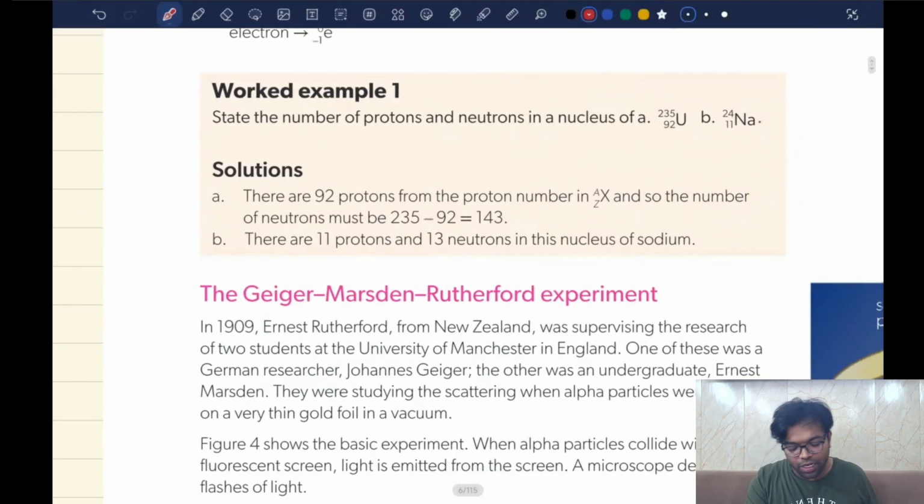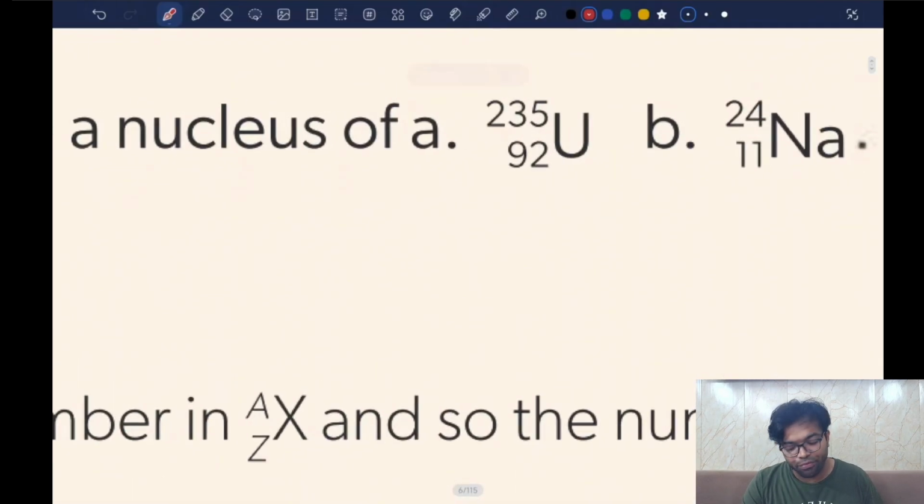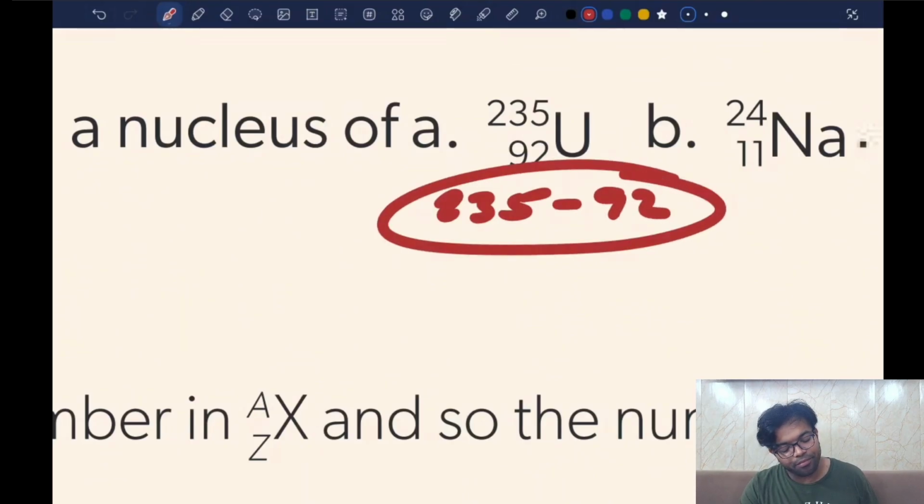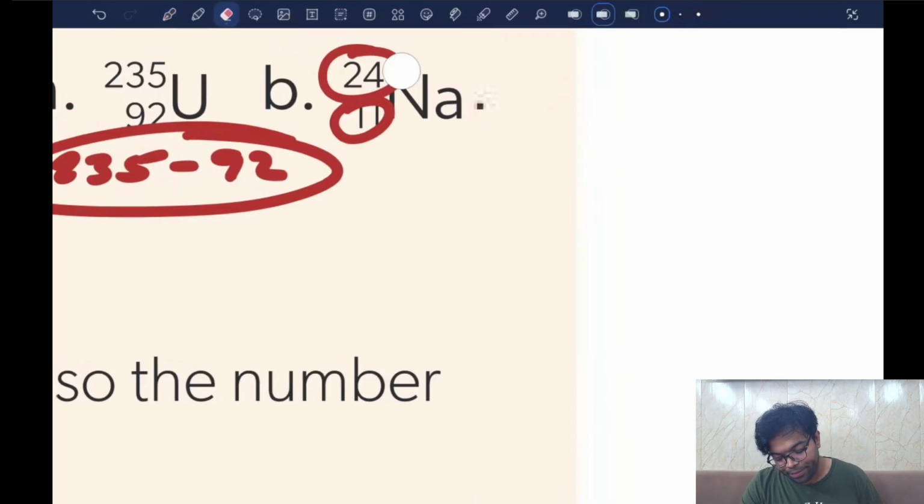State the number of protons and neutrons in the nucleus of uranium-235, with atomic number 92. Now, we know that the number of protons is 92, right? What is the number of neutrons? 235 minus 92. Clear? Yes. Okay. Now, sodium-24. This is also known as an isotope of sodium because sodium's atomic mass is usually 23. So the number of protons will be 11, but the number of neutrons will be 13. Am I right? Yes. Okay.